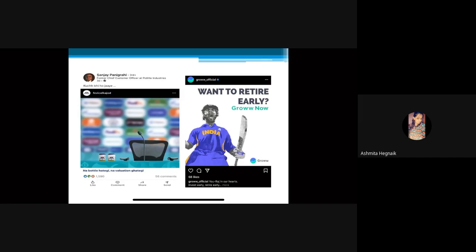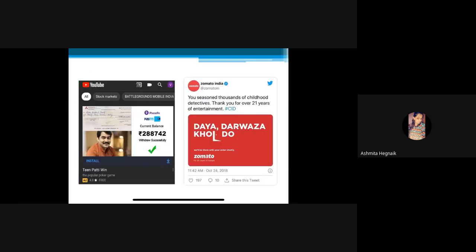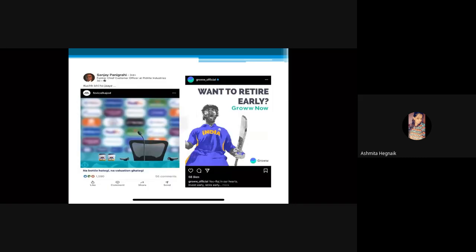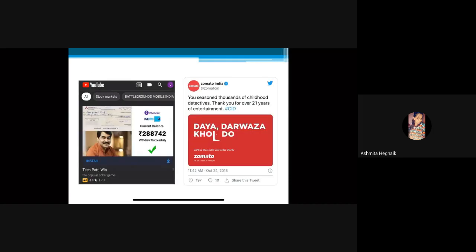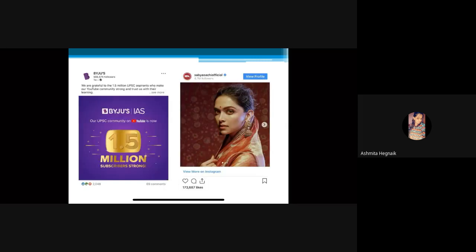And in the second feature, what they are telling is that before getting retirement, you need to invest. And one more: one of the ads is LinkedIn, and one of the ads is Groww. Here you can see this Teen Patti ad from YouTube, this one is from Twitter, and both of these are from Instagram. So thank you, sir.